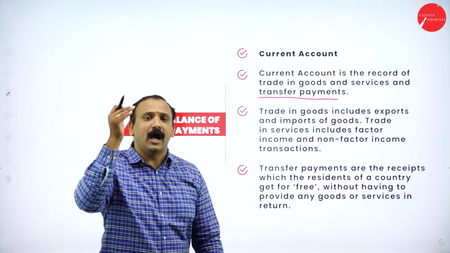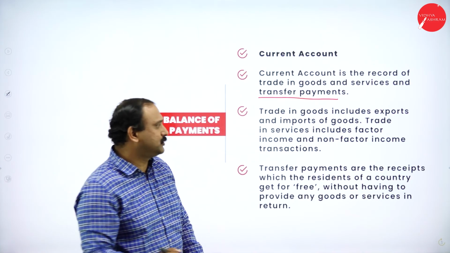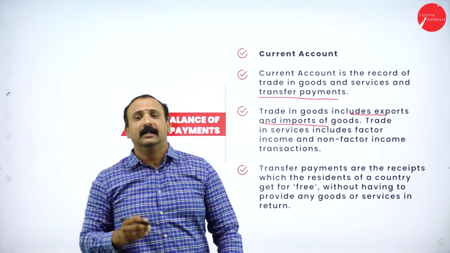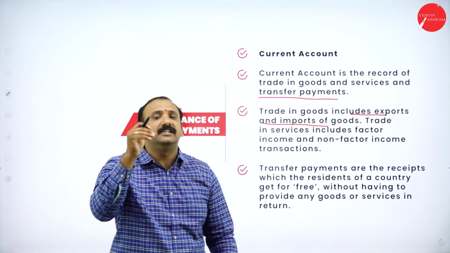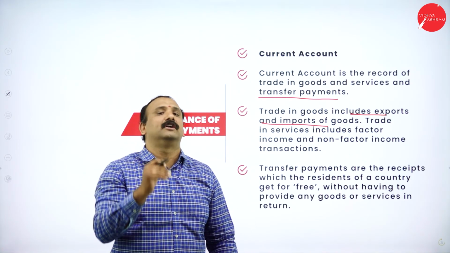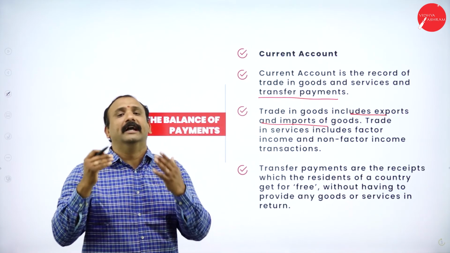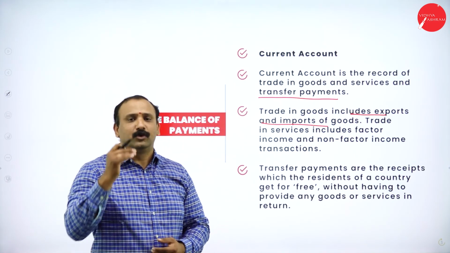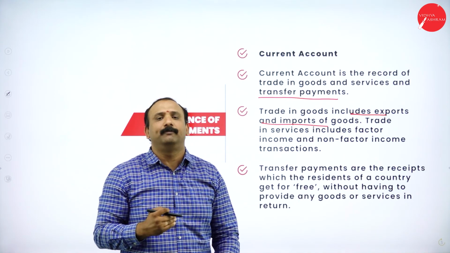So here we are going to understand the concept of imports and exports, which is going to form a crucial part of the trade cycle. And transfer payments are the receipts which the residents of the country get for free without having any goods or services in return. That's what the government is going to give back to you in terms of benefits or concessions altogether. So let us try to understand a quick recap on the balance of payments.